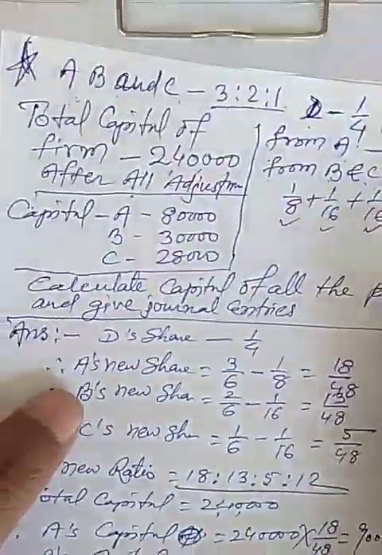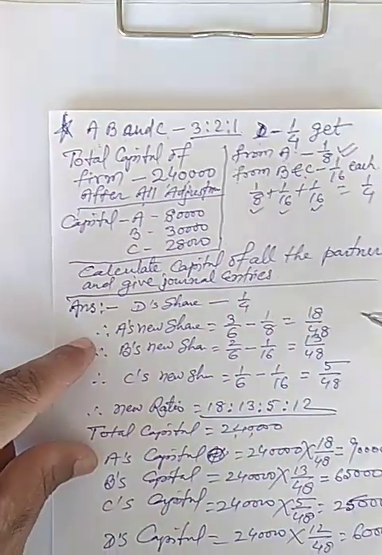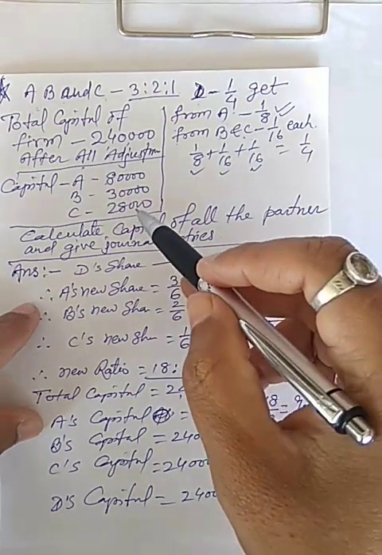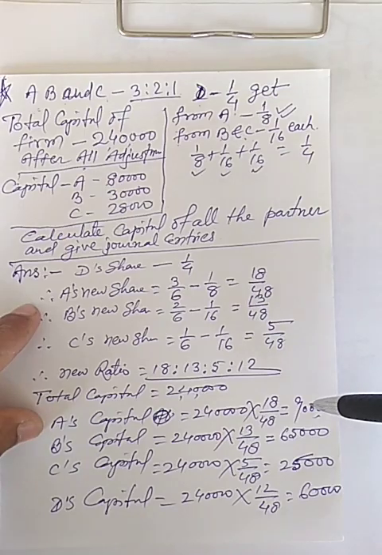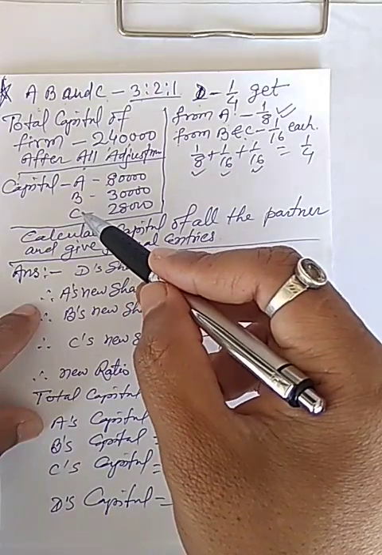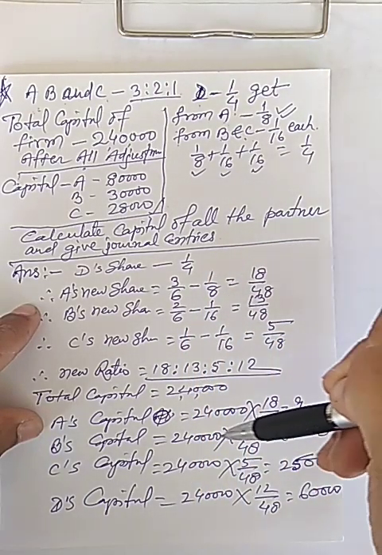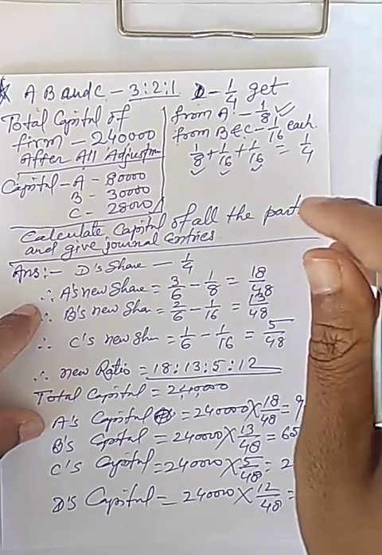because A's capital is given 80,000 but the new share is 90,000. So A will bring 10,000, but C's capital is given 28,000 but she has to keep 25,000 only.